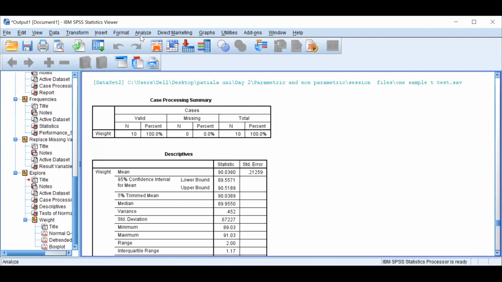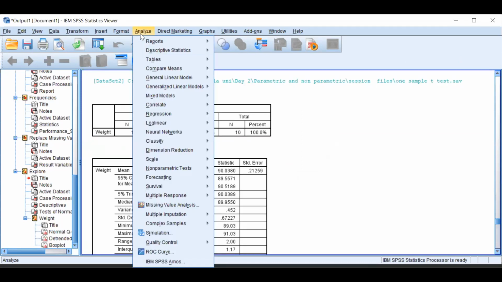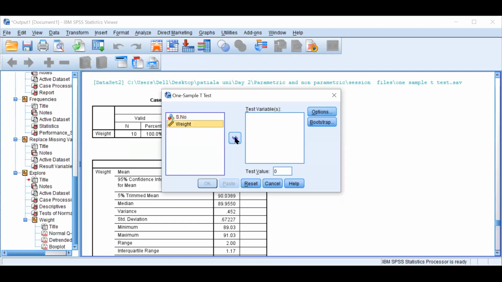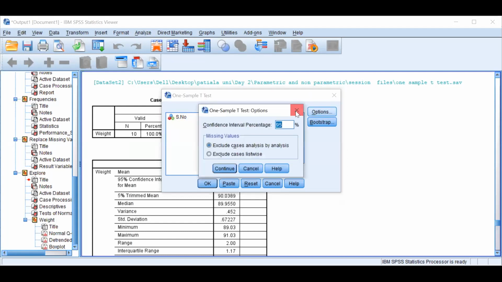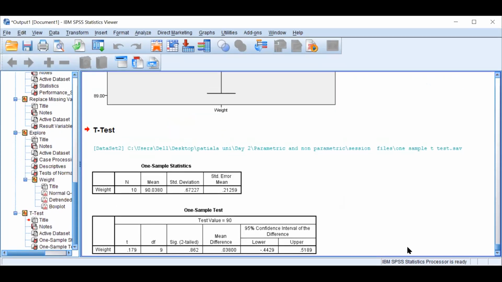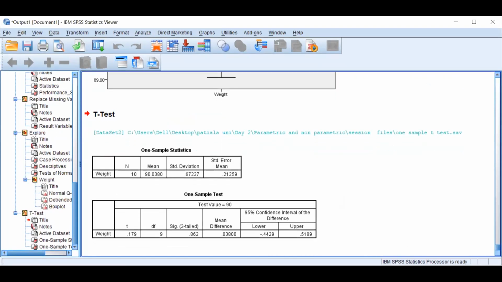Now what would be our next task? Where we will go? Compare means, one sample t-test. Okay. Now we are comparing the weight, the test value, because in question it was 90. Options में, we don't have anything to do. Okay. Now we need to see whether we have achieved it or not. What's your take on that?